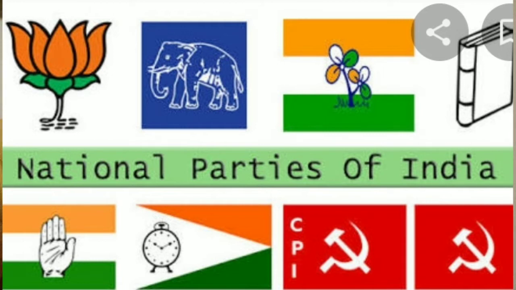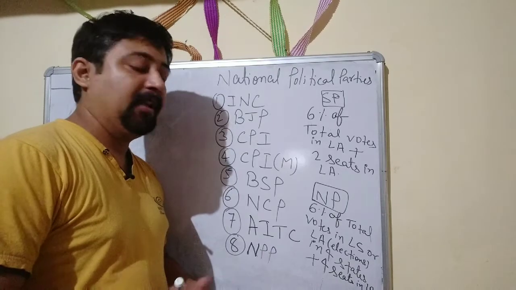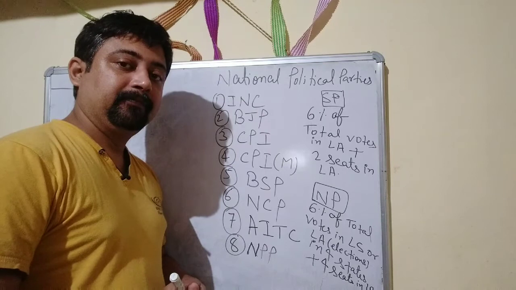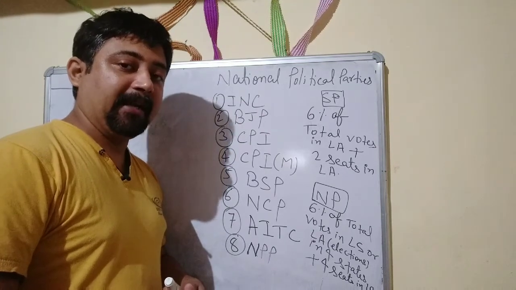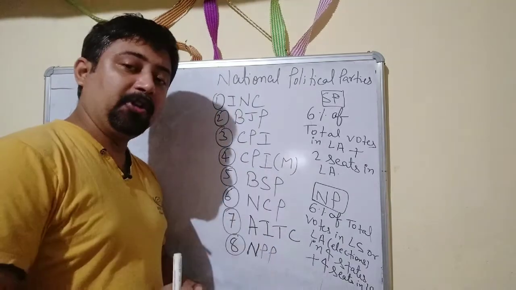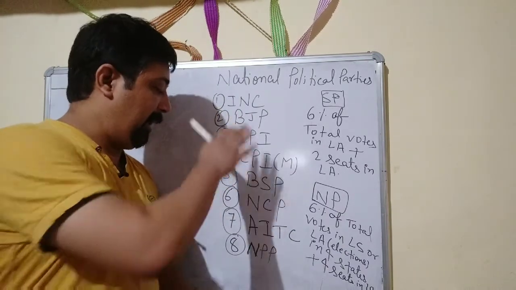First political party is Indian National Congress. Second is BJP. Third is CPI, Communist Party of India. Fourth is CPI Marxist. Fifth is Bahujan Samaj Party. Sixth is Nationalist Congress Party. Seventh is All India Trinamool Congress, and after that National People's Party. The 8th party has recently got the chance to become a national party in India.